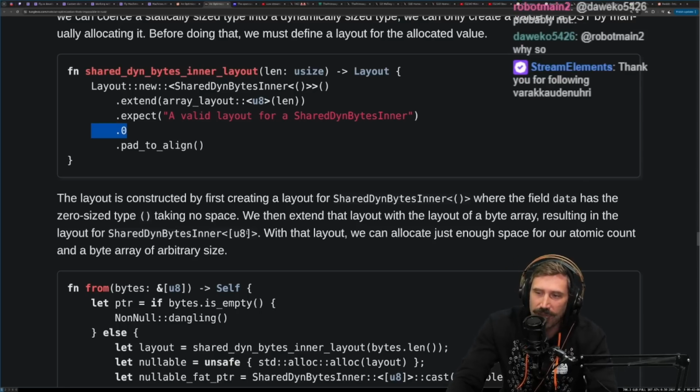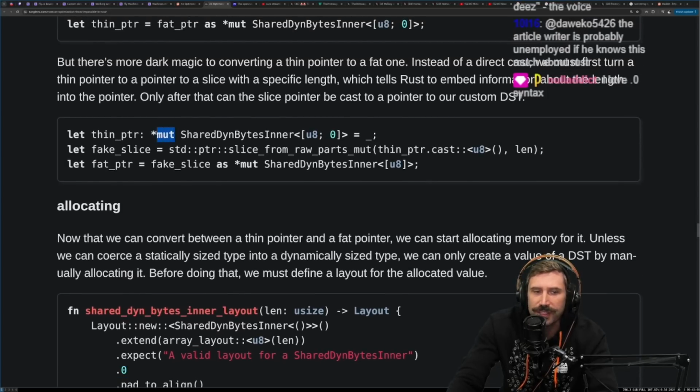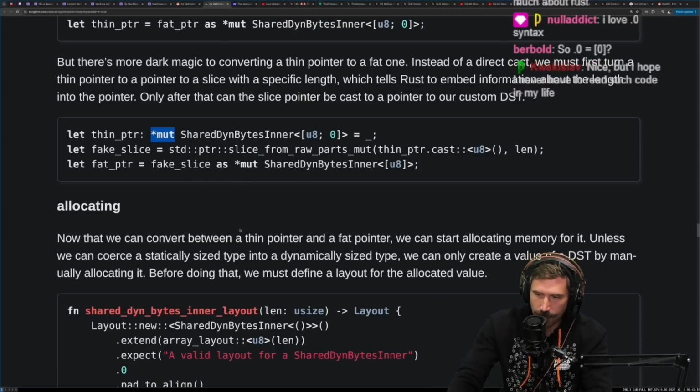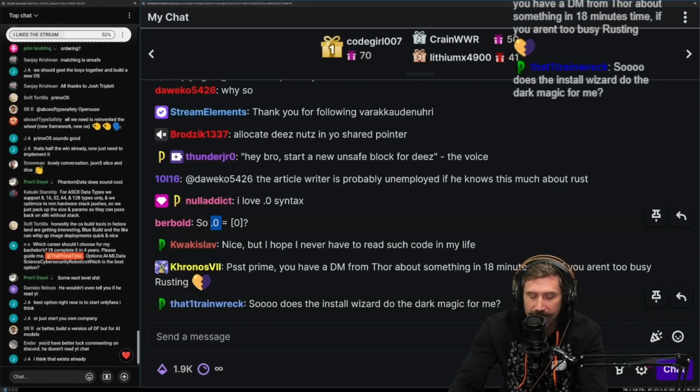Isn't a slice from raw parts mute unsafe? Yeah, you can tell things are in unsafe mode because you're right here. You don't use pointers in Rust. You use references. When you're in unsafe Rust, you'll see things like this. You're now in unsafe land, unless I'm completely incorrect. So 0.0 is the equivalent? No, it's not the same. 0.0 means the first item in a tuple.